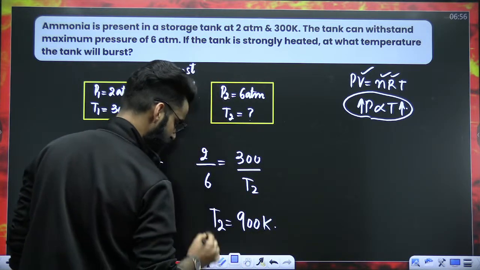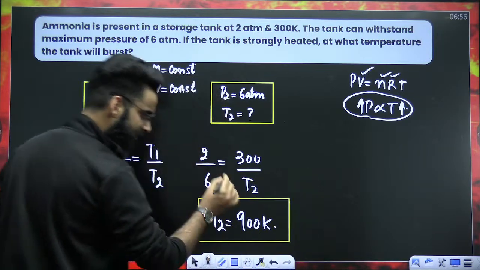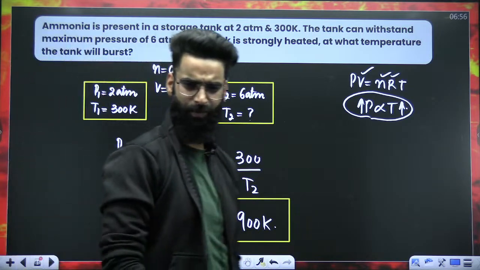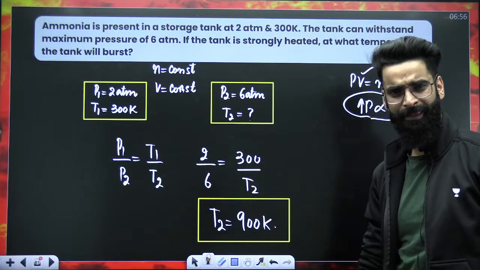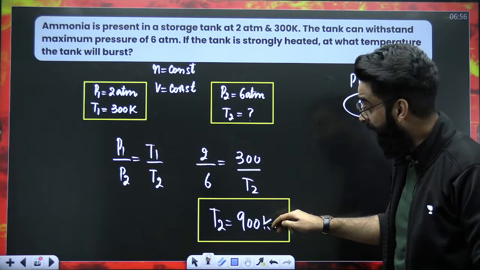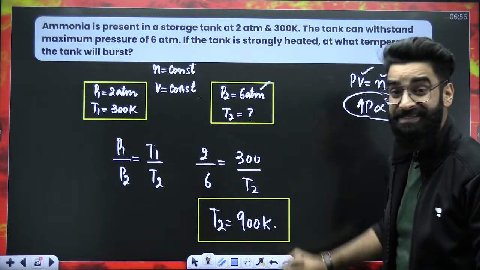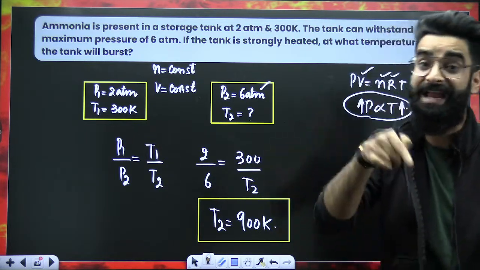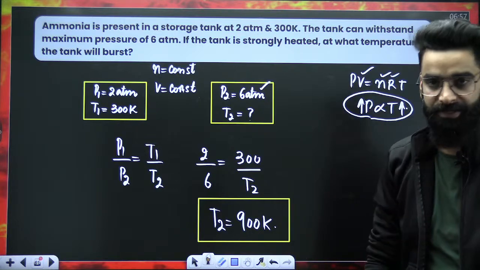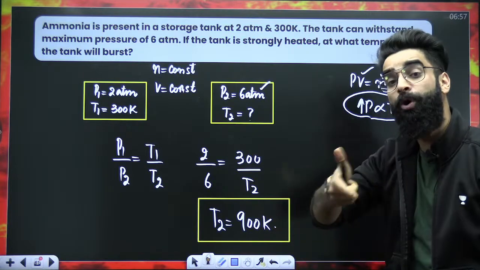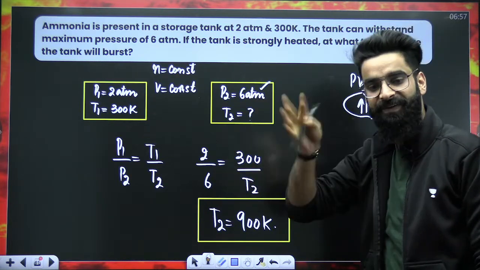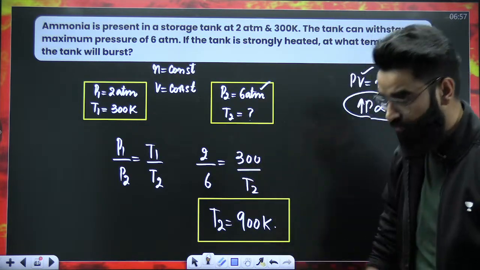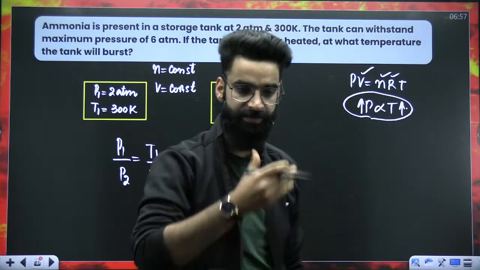I'm asking you one question. At 900 Kelvin, will the tank burst? What do you think? Will the tank burst at 900 Kelvin? 900 Kelvin is the temperature at which the pressure is 6 atm, and the tank can withstand 6 atm pressure. But when the temperature goes beyond 900, the pressure will go beyond 6 atm and eventually the tank will burst. So for the tank to burst, the temperature has to be greater than 900 Kelvin, right?